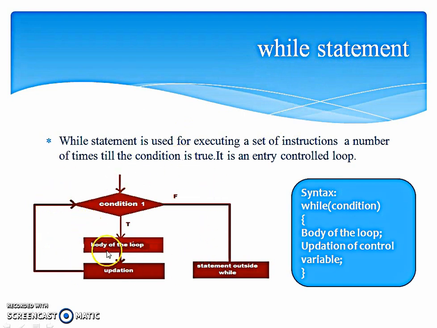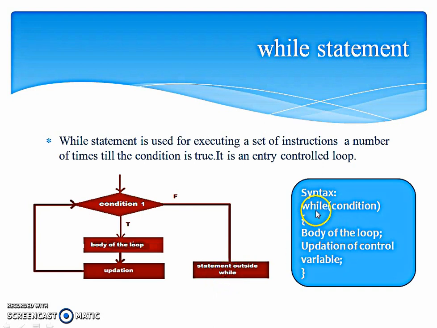This is a flowchart for the while statement. In the while statement, what happens? First, the condition will be checked. If the condition value is true, the body of the loop will be executed, and a variable which controls this particular loop will be updated, and then again we'll come to check the condition. If the condition again evaluates to true, this will go on. And suppose it evaluates to false, then the loop will be ended. That means any other statements which are outside the while loop will be executed.